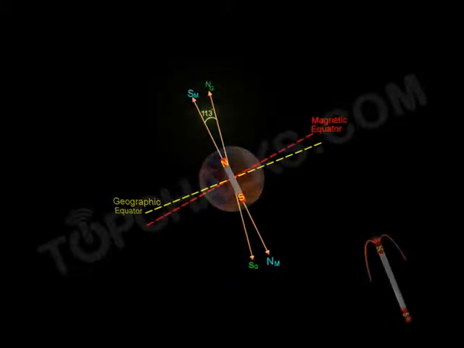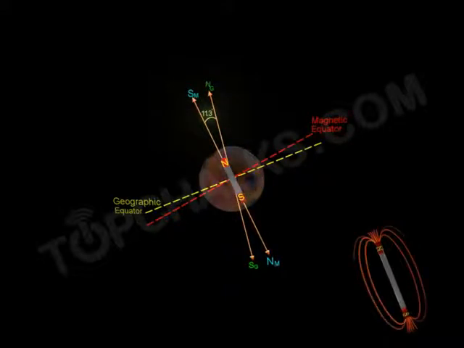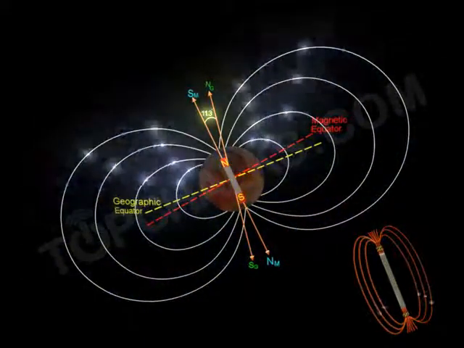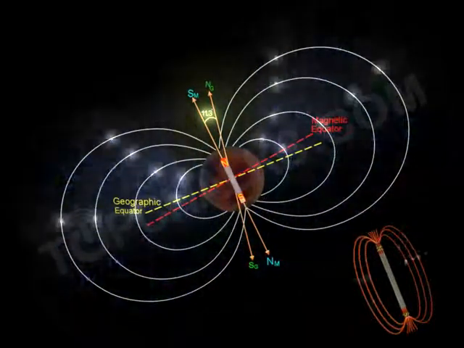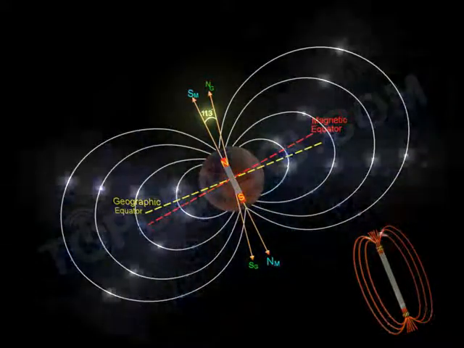The magnetic lines of force of a bar magnet are directed from north pole to south pole. They form closed loops. And the magnetic field lines of Earth are also directed from north to south.